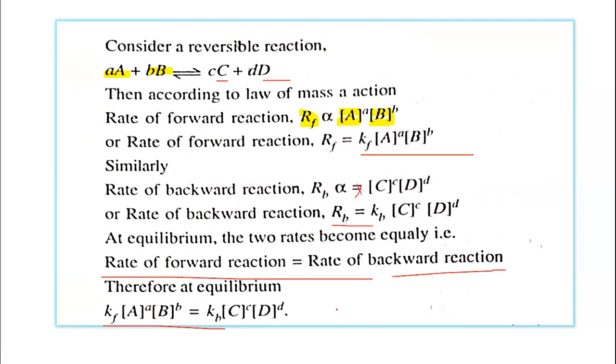Okay, so we can rearrange this equation now.